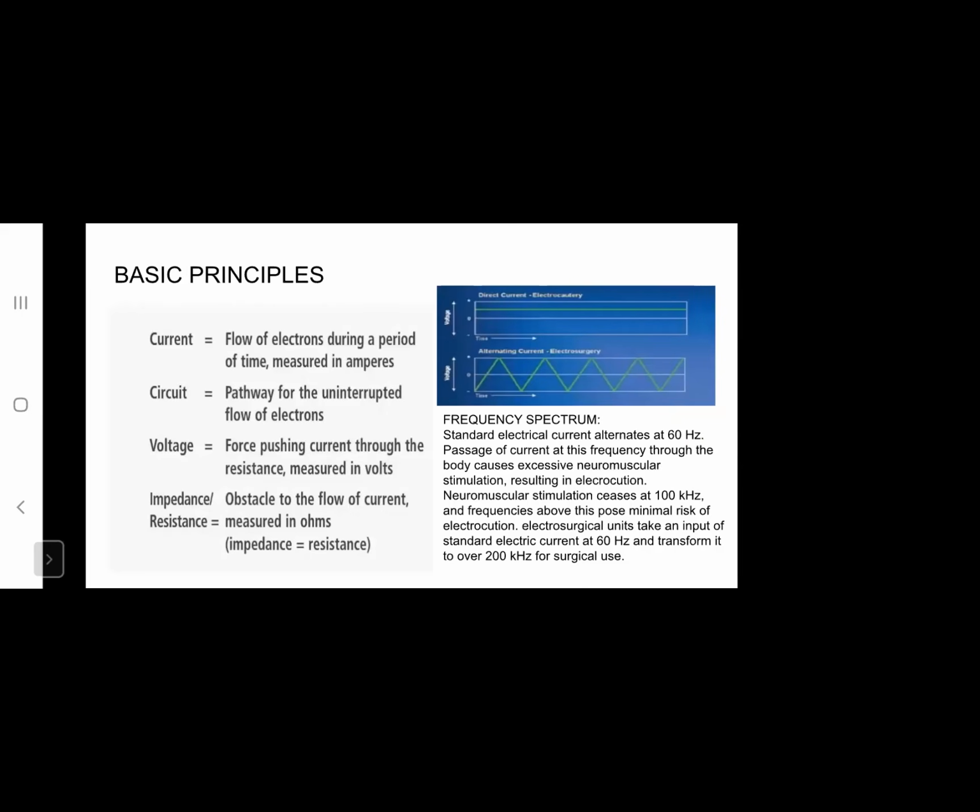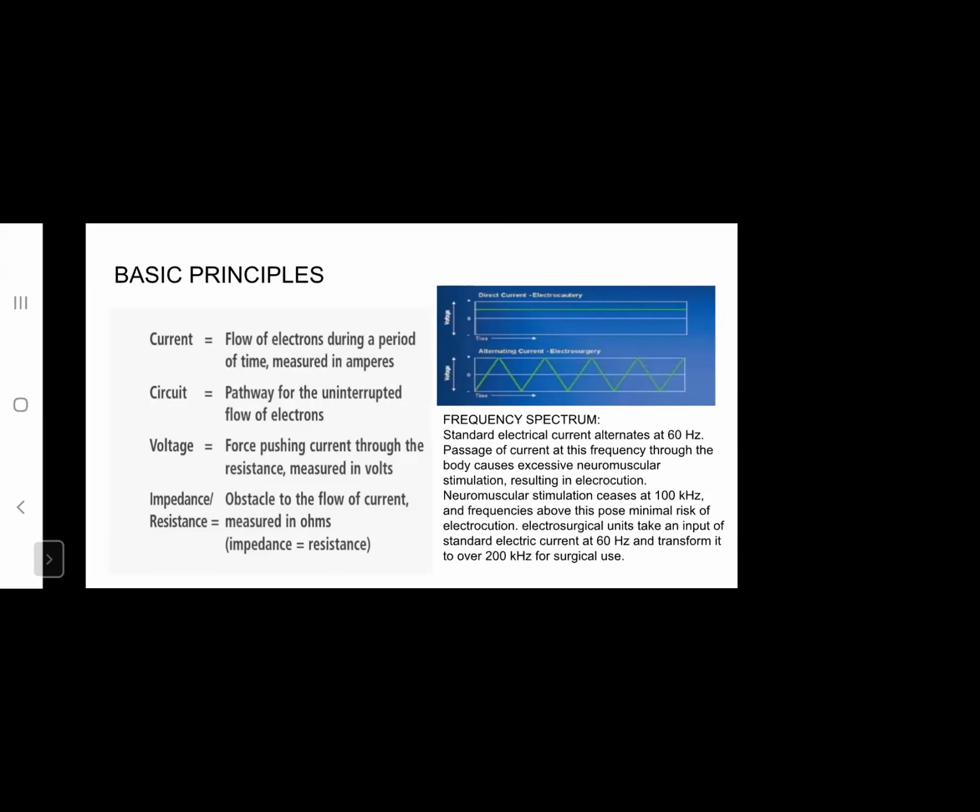The basic principles of electricity, which are applicable in electrosurgery. First of all, current. Current is defined as the flow of electrons during a period of time, measured in amperes. A circuit is the pathway for the uninterrupted flow of the electrons and flow of the current. Voltage is the force or the potential difference that pushes the current through the resistance, which is measured in volts. And the resistance is the obstacle to the flow of this current. In case of tissues, this is known as impedance and it is measured in ohms.